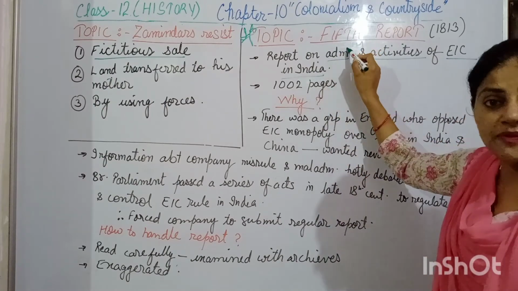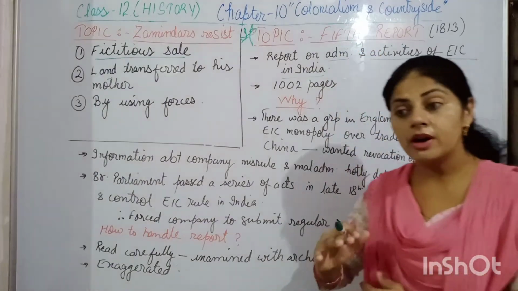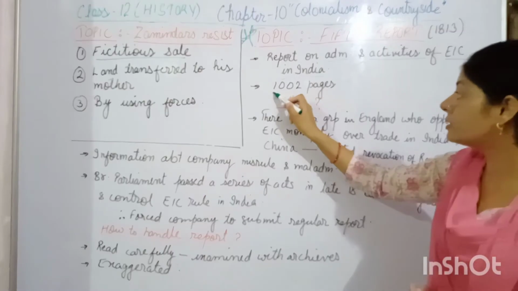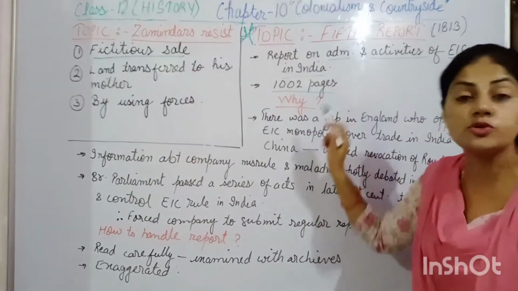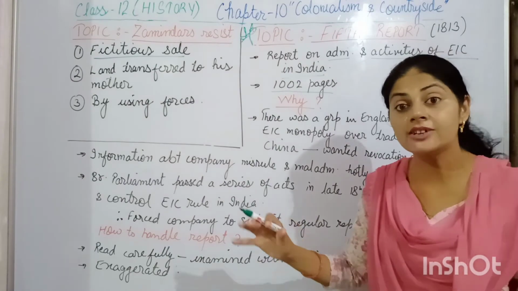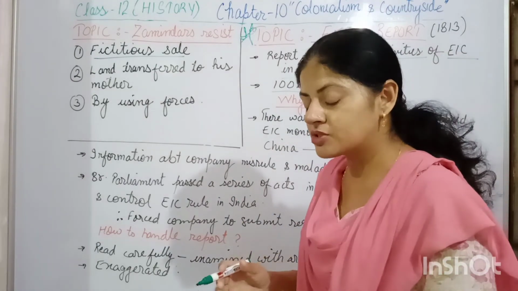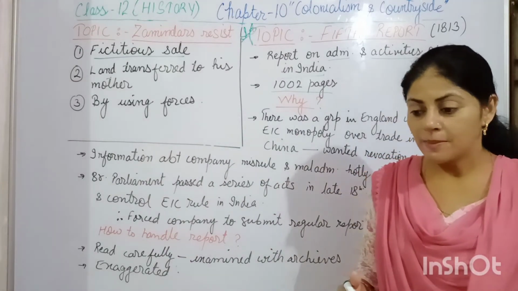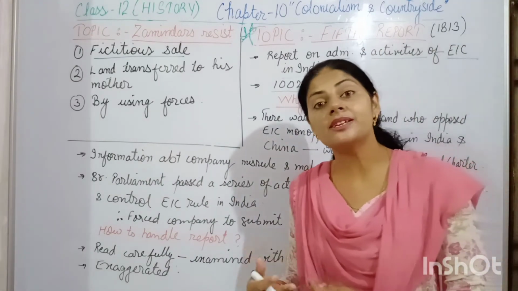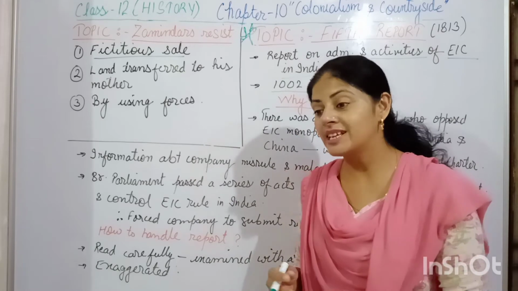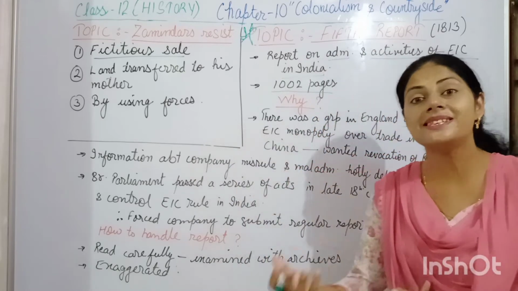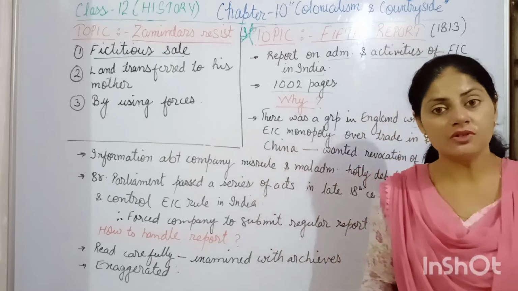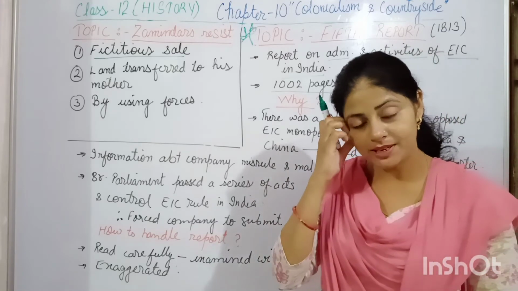This particular fifth report was a huge report, written over 1002 pages. It means it was a large report, which consists of the petitions submitted by the zamindars as well as the complaints made by the peasant class or the collectors of revenue to the East India Company.